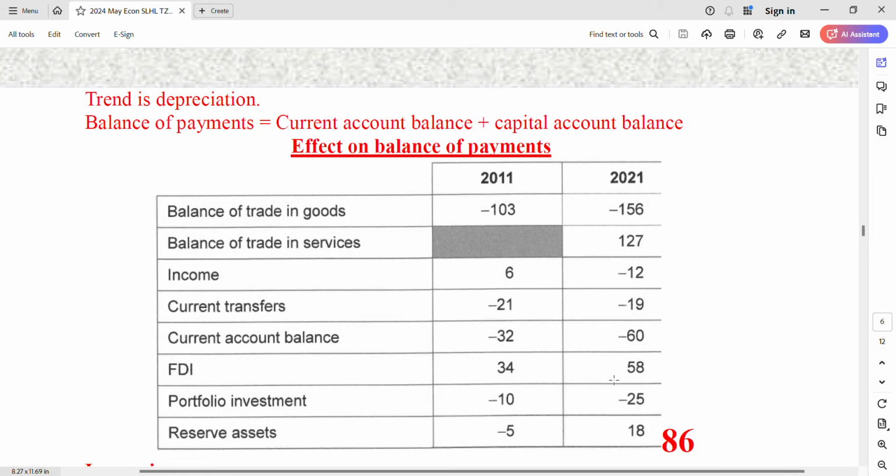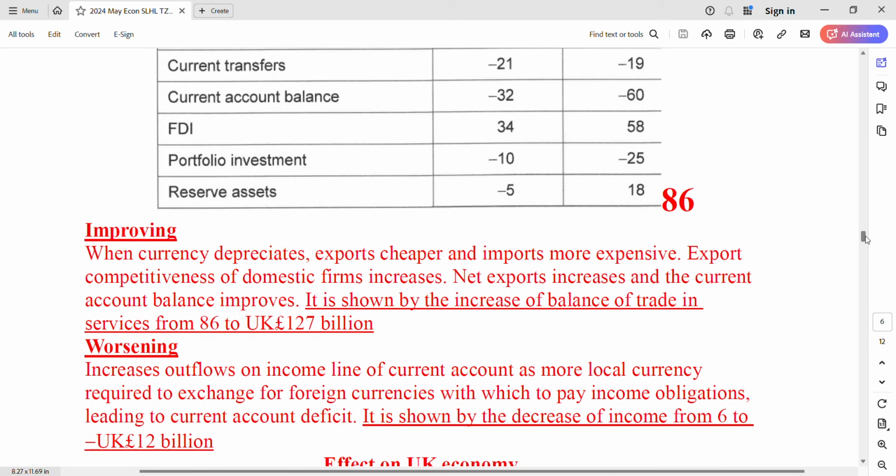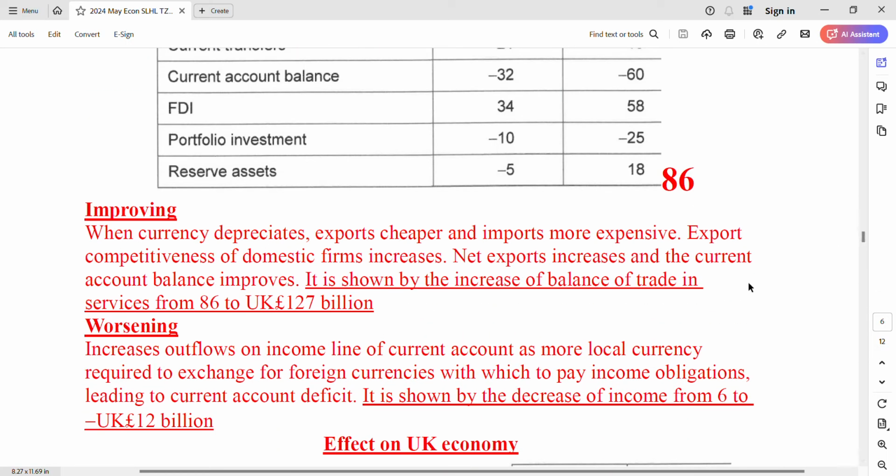Don't mention this one, FDI. FDI is the financial balance, or financial account. Balance of payments, current and capital. We'll talk about this later in the economy part. So you can say, remember two sides. So remember, two questions, two sides.